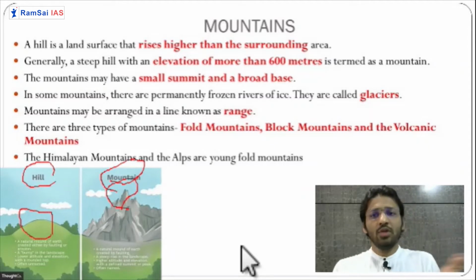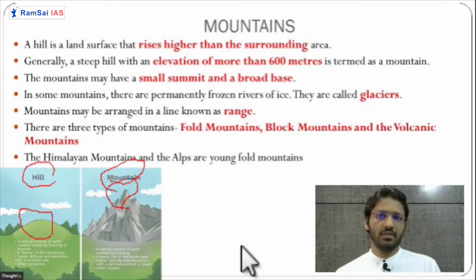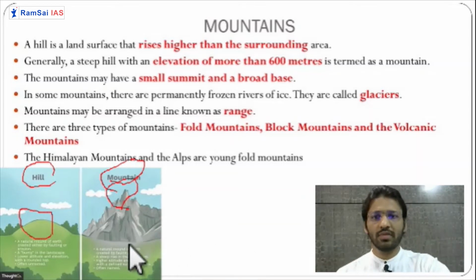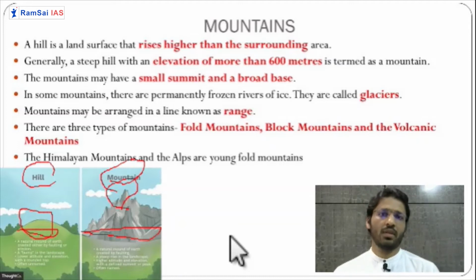Mountains also have a broad base. On the base you can see mountains are very broad over here, a huge broad base. Hills don't have a much broader base, a small base is there. So this is the third difference: mountains have a broad base, hills have a smaller base.